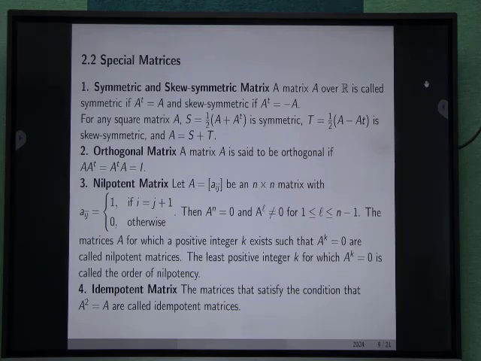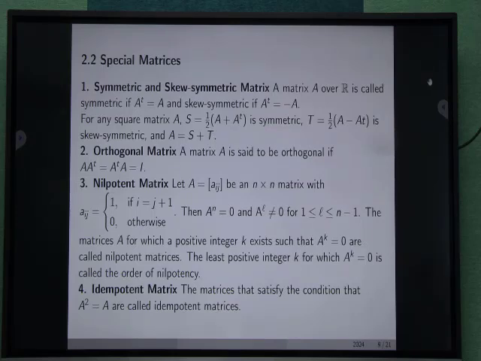Orthogonal matrix. A matrix A is said to be orthogonal if A into A transpose equal to A transpose into A equal to identity. Nilpotent matrix: let A equal to a_ij be any n cross n matrix with a_ij equal to 1 if i equal to j plus 1 and 0 otherwise.